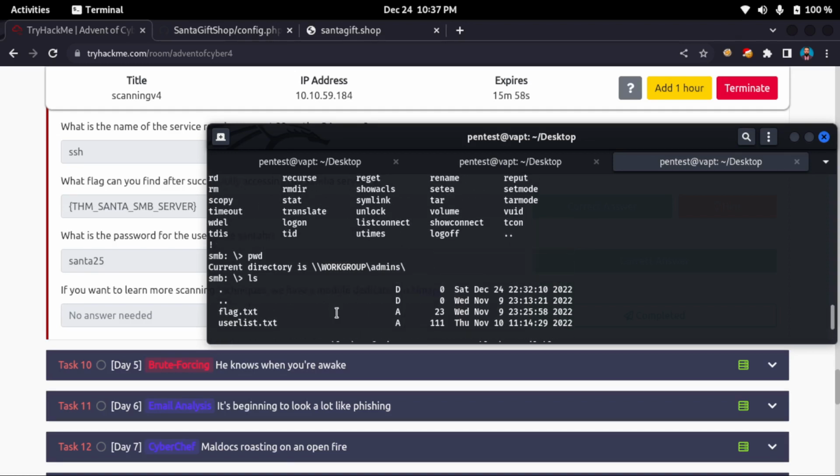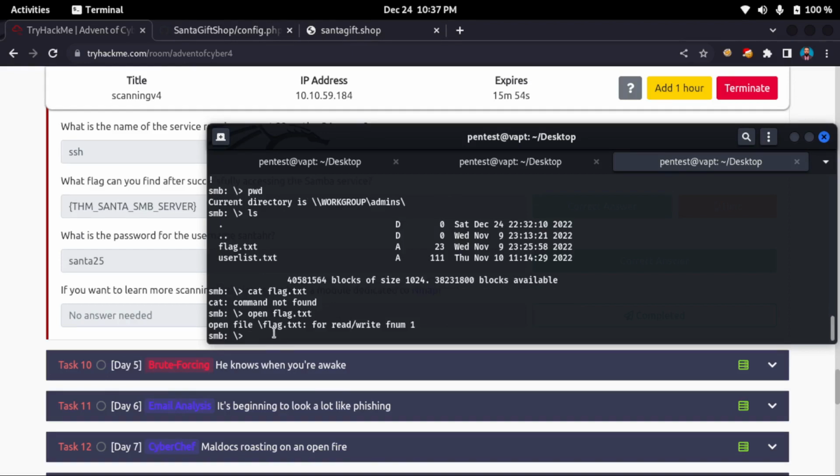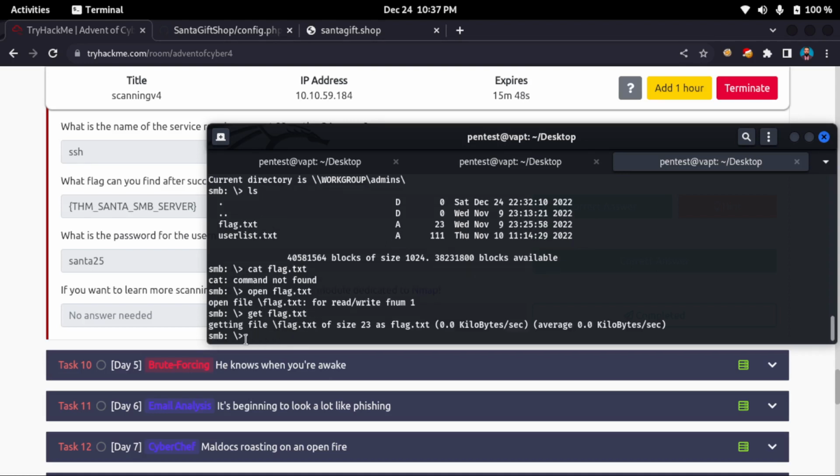So I will just get the file if possible and then check the flag. Just get flag.txt.